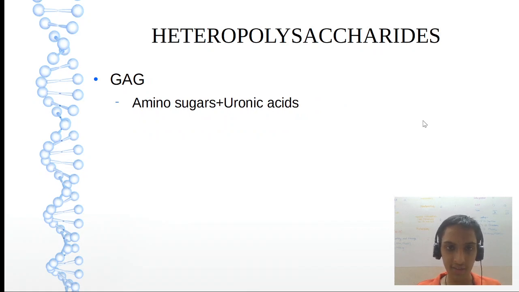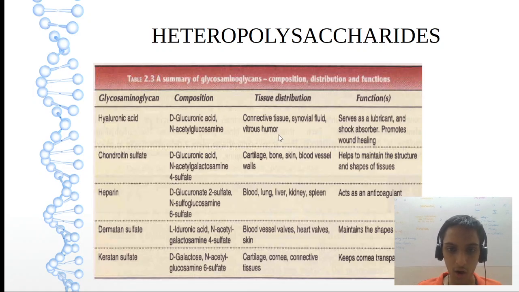Right. Lastly, we have heteropolysaccharides, the glycosaminoglycans. They are also called mucopolysaccharides. So please don't get confused. If the question is mucopolysaccharide, it means what? It is glycosaminoglycans that they are asking. So the composition is amino sugars with uronic acids. Now this is the table of glycosaminoglycans. So we have a total of 5: hyaluronic acid, chondroitin sulfate, heparin, dermatan sulfate and keratan sulfate. In short, DS and KS.